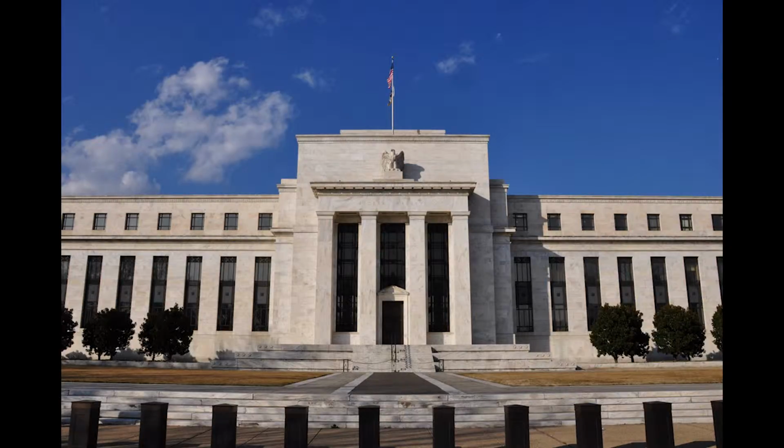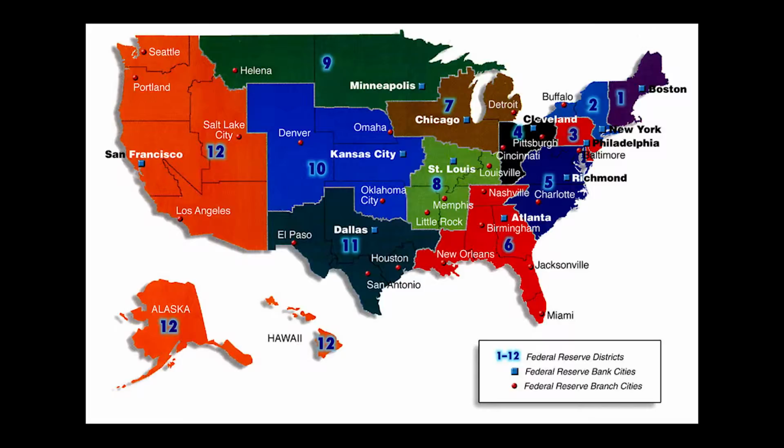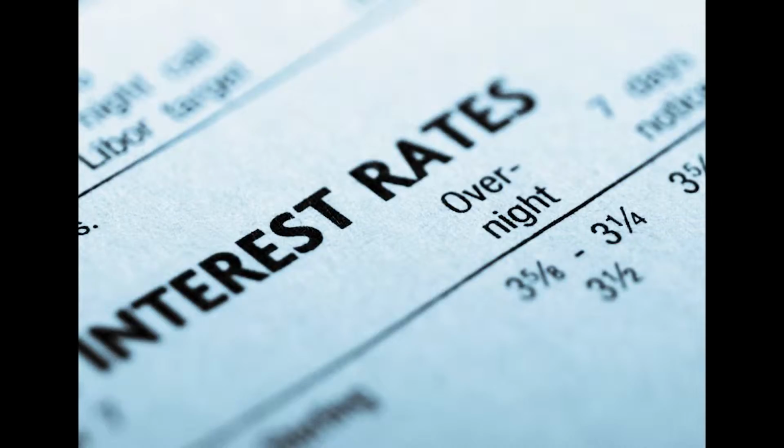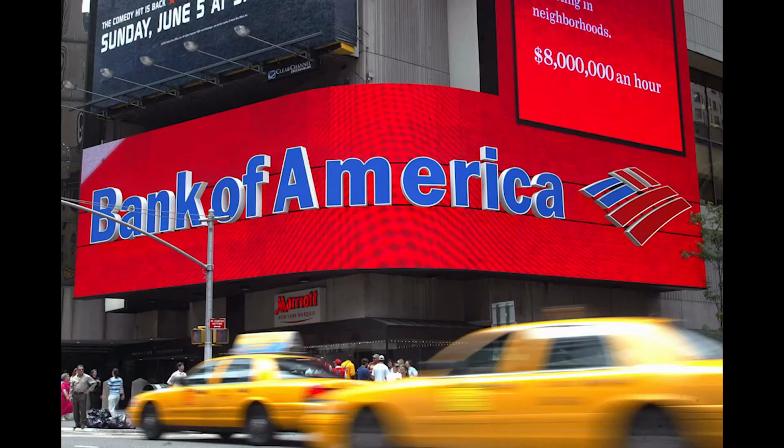The Federal Reserve Bank plays a huge role in the massive economy of the United States. The majority of the U.S. population has no idea what the Fed does to regulate the economy. The Federal Reserve System of the United States monitors and controls the economy in three major ways. It controls interest rates, controls the money supply, and oversees the banking system.